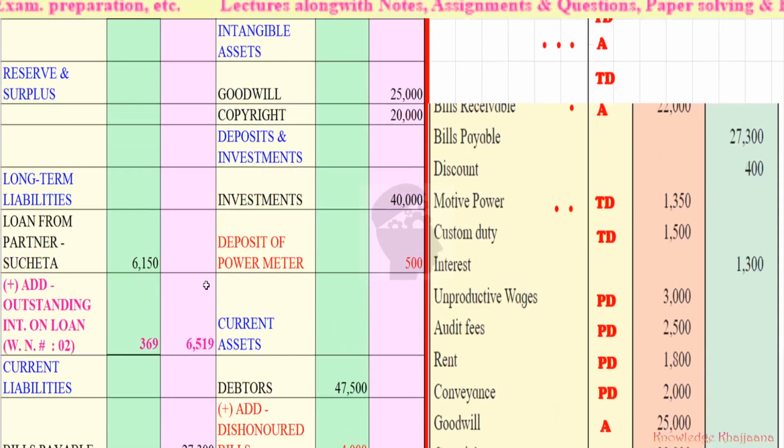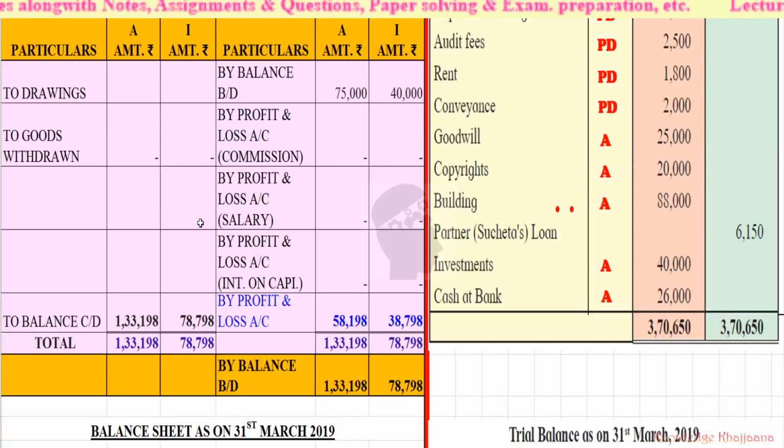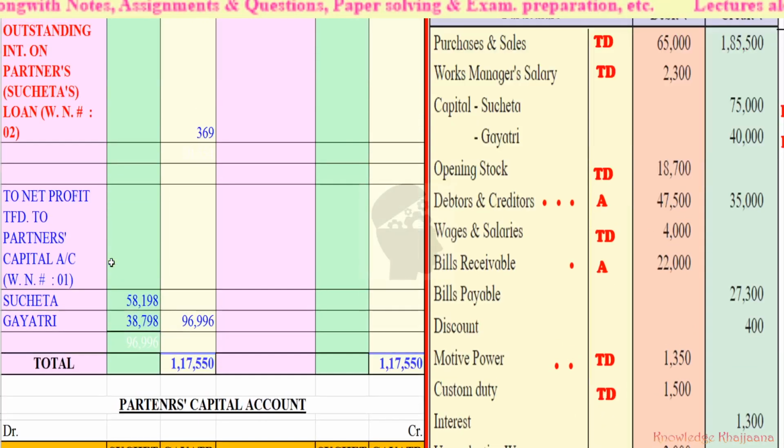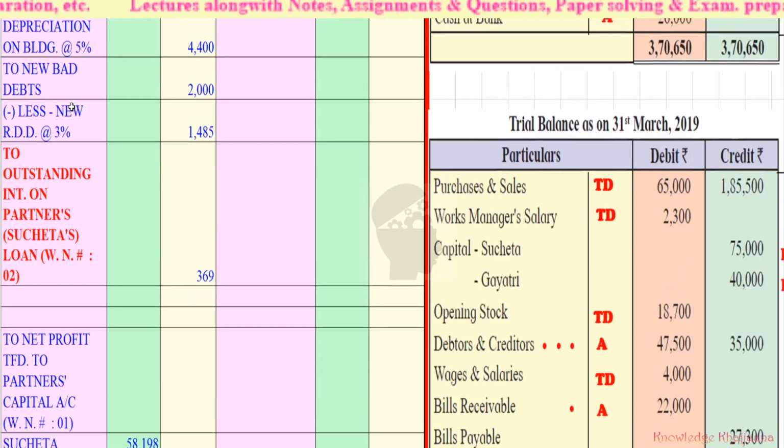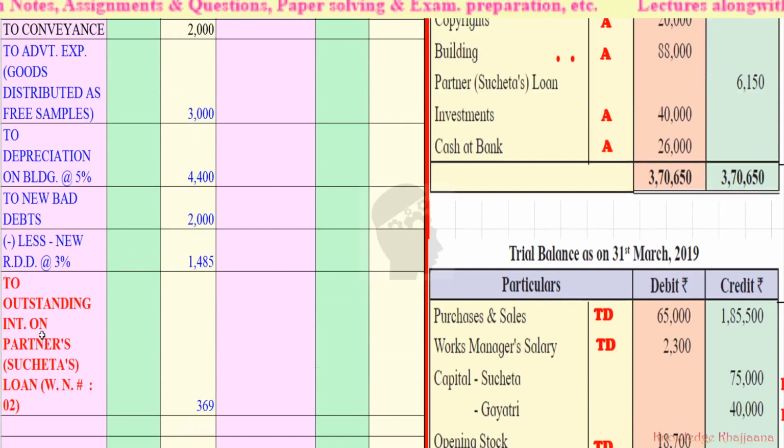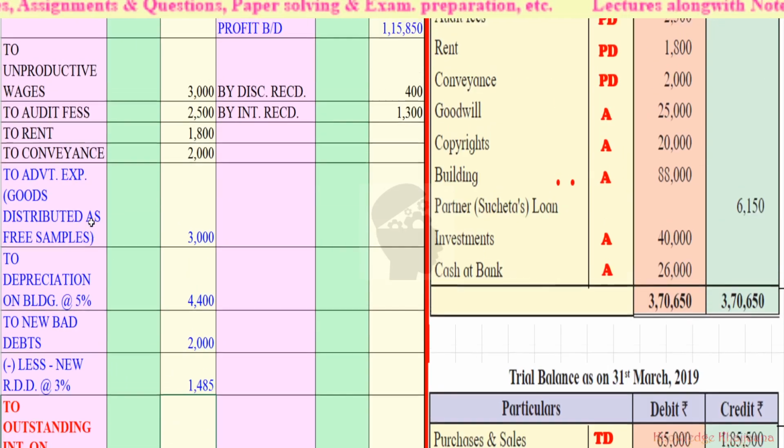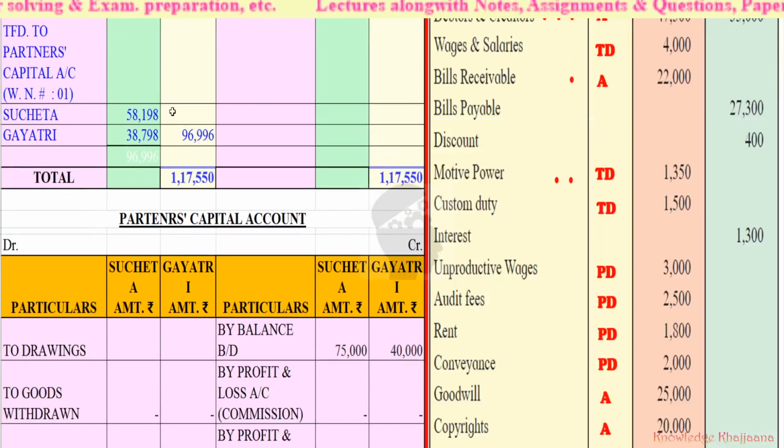Okay, see, now when we included the interest on partner's loan, at how many places did we have to reflect it, at how many places did we have to make changes? See, the first change we had to do was in the profit and loss account debit side, where we recorded this interest. As this interest got recorded, it got added to the amounts on the profit and loss account debit side. Obviously the net profit will decrease.